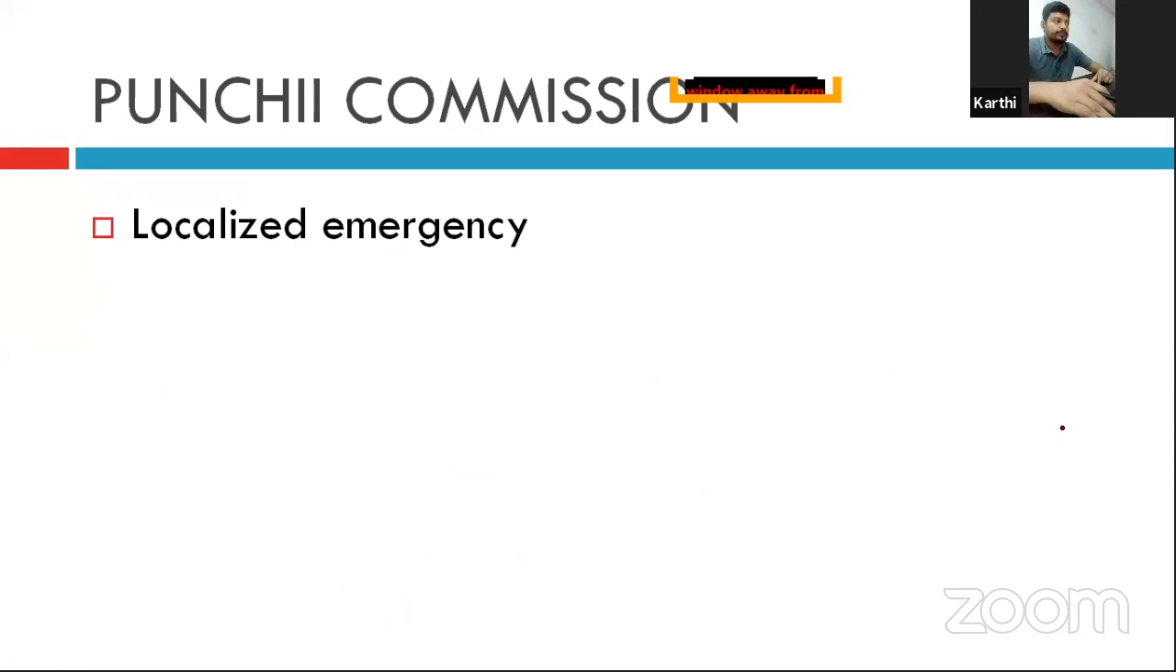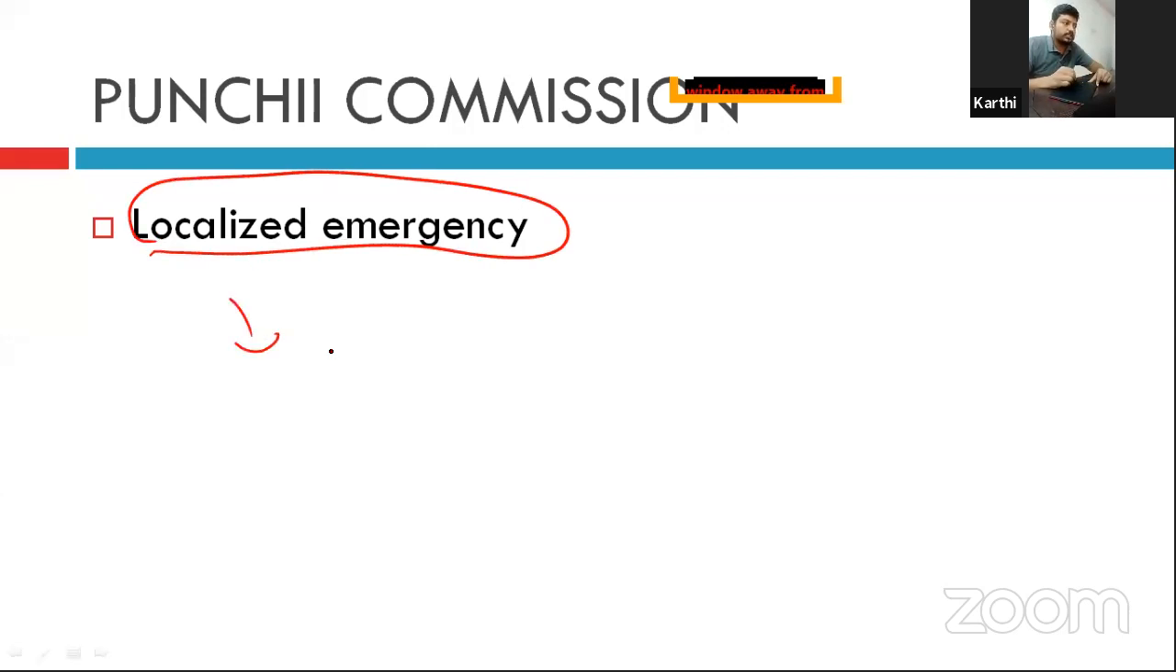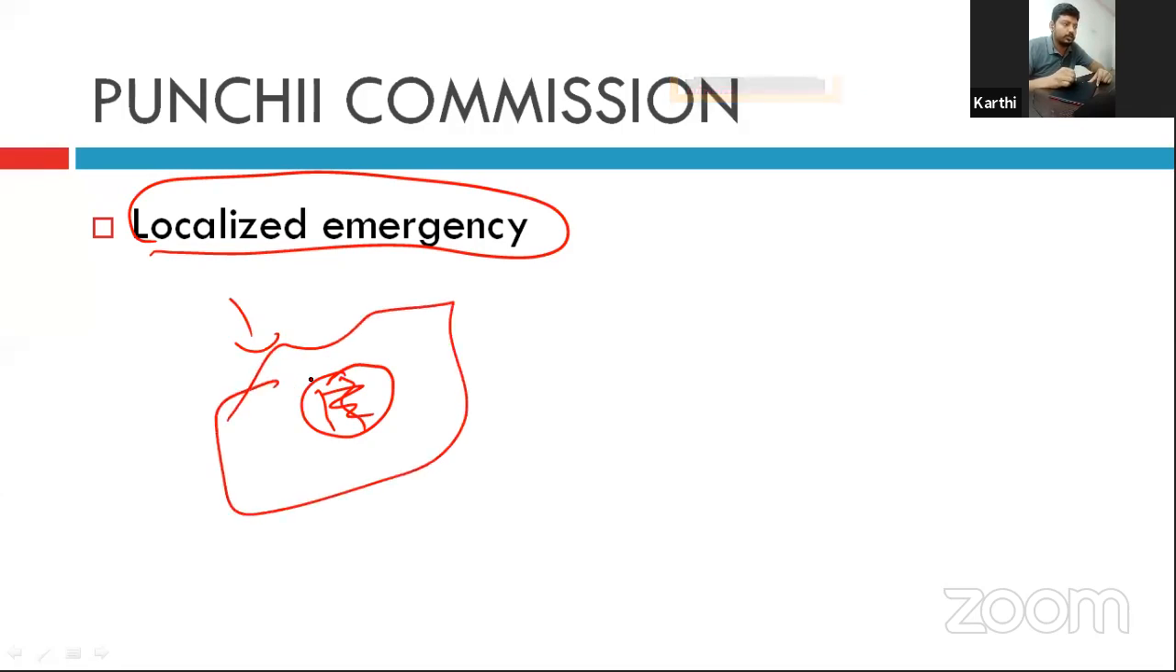The Punchhi Commission report talks about the localized emergency. Localized emergency means if there is a problem in the state, you can implement the emergency only in the particular affected area. You don't dissolve the entire state. That is called the localized emergency.